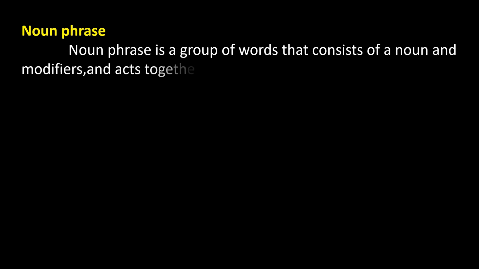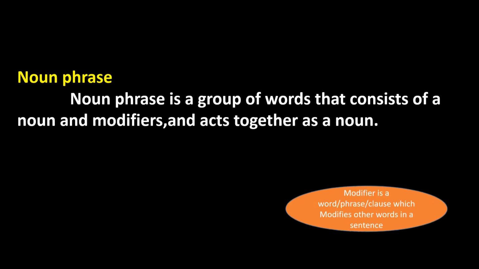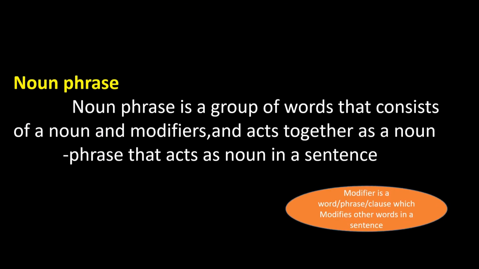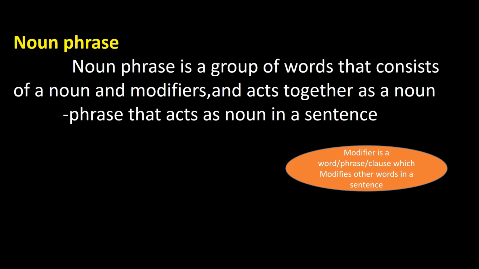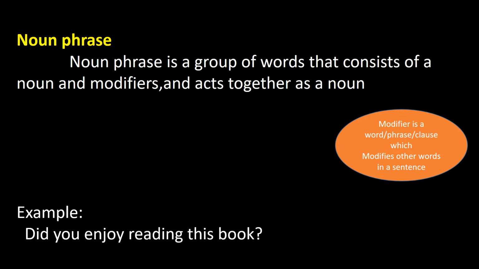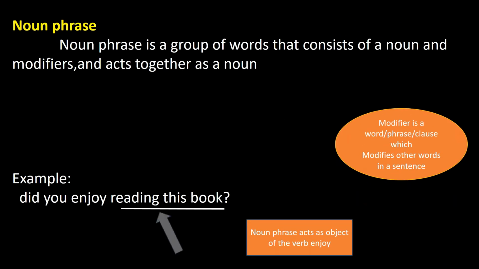A noun phrase is a group of words that consists of a noun and modifiers that act together. What are modifiers? A modifier is a word, phrase or clause which modifies other words in a sentence. A noun phrase acts as a noun in a sentence. An example of the noun phrase is, did you enjoy reading this book? So in this example, reading this book is a noun phrase and acts as an object of the verb enjoy.